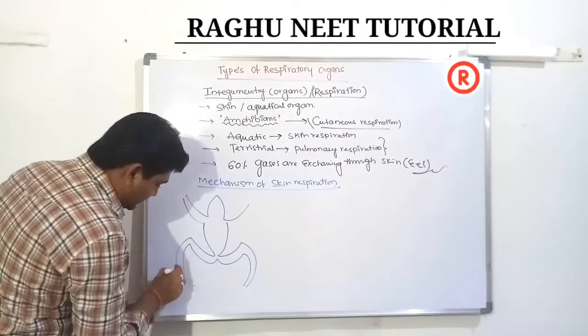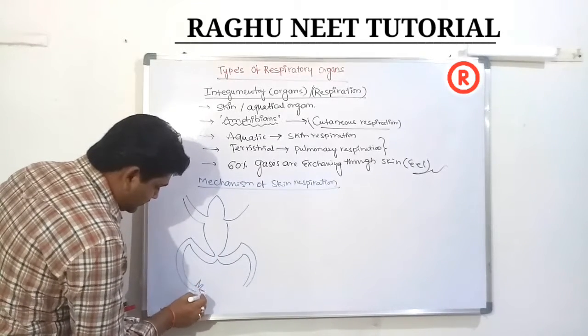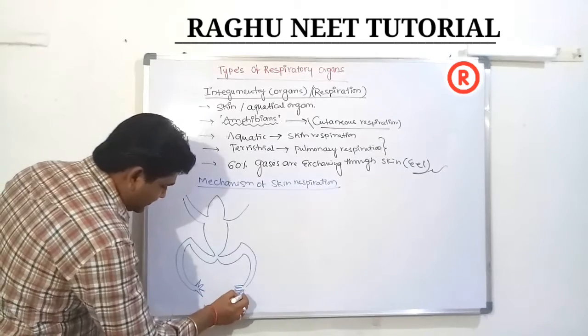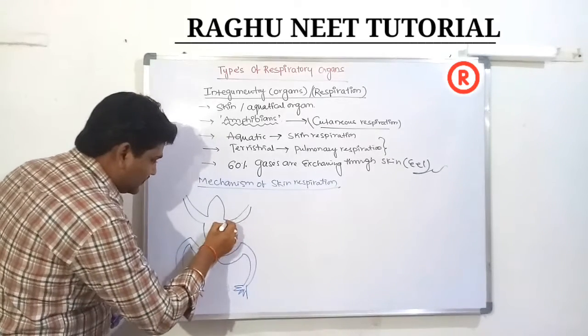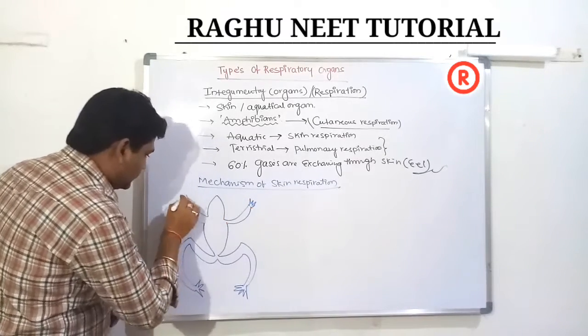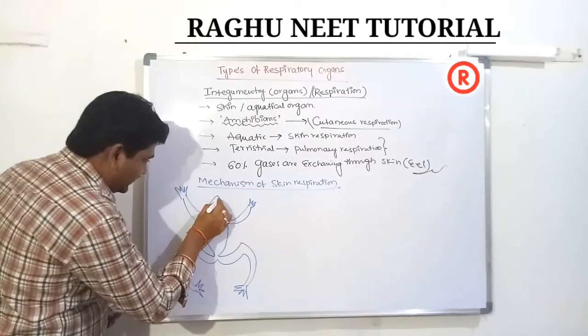Typically in aquatic individuals, this is known as the hind limbs, and these are the forelimbs. The forelimbs of the amphibia.